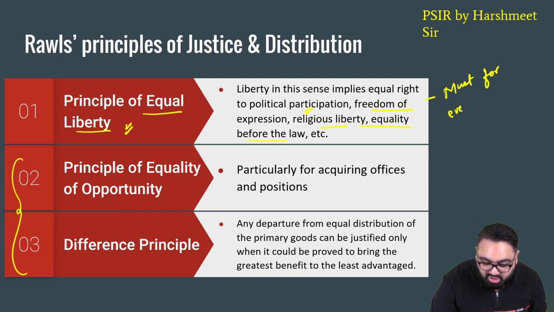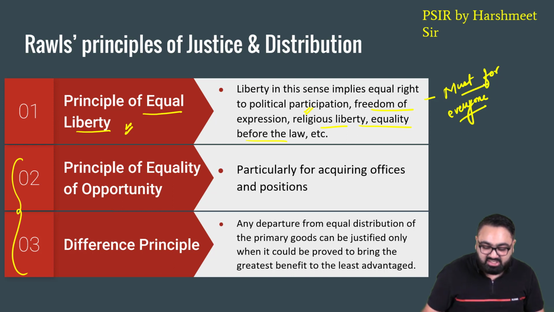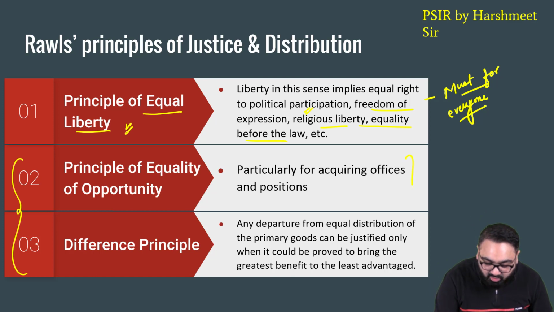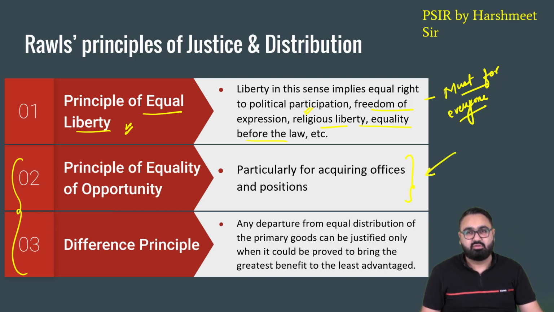No one should be denied these on the basis of their religion, caste, finances, their identity. No one should be denied them. Second principle, he said that everyone should be given equal opportunity to acquire offices and positions.